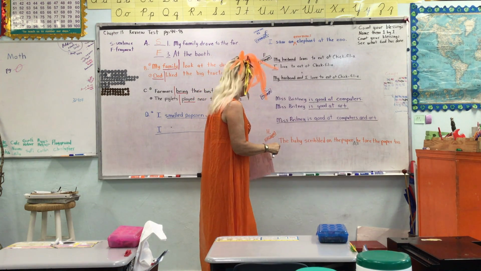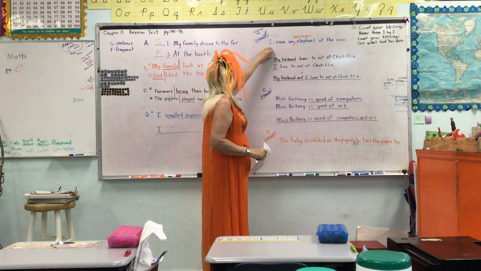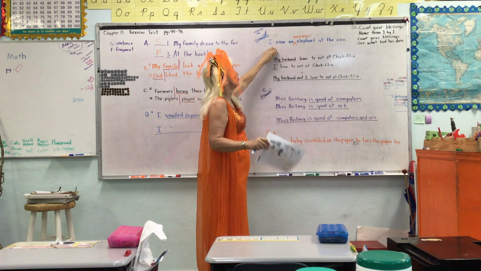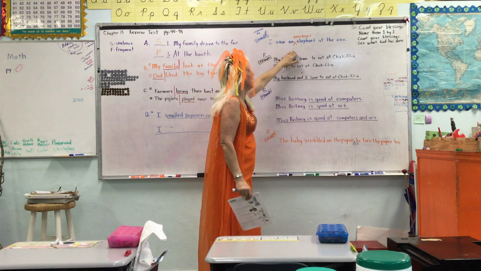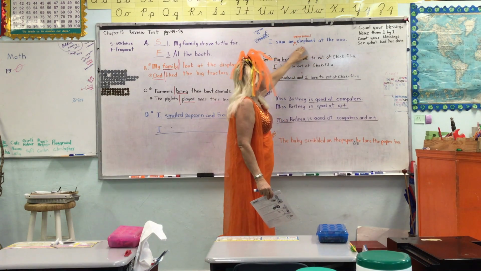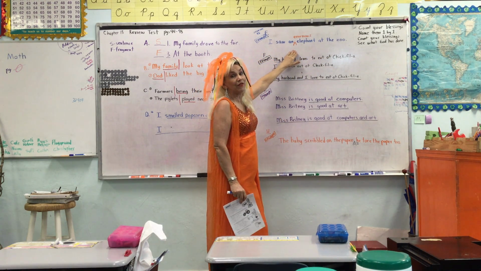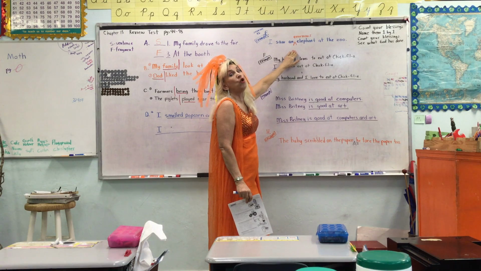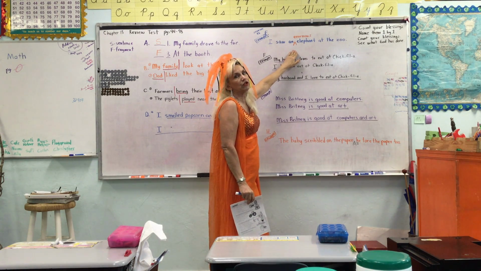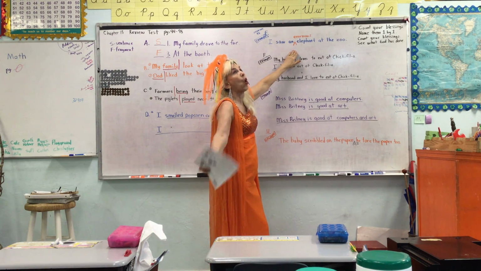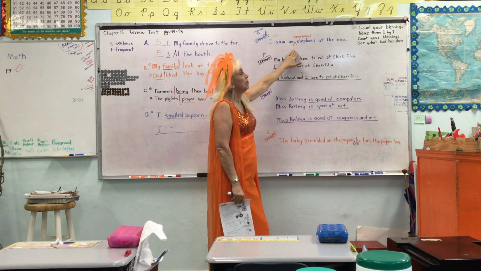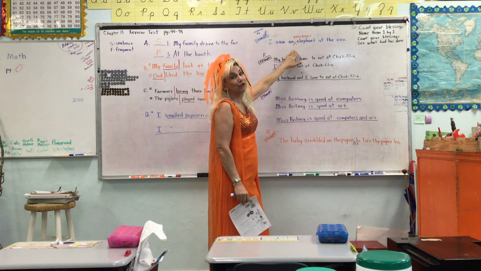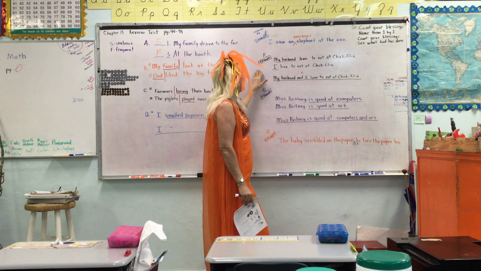Now, I did one here, but it is just an example. That is not in here, so do not write this. I saw an elephant at the zoo. So I put my caret in front of the elephant, and I saw an enormous elephant. Now, elephants are big, but this one was enormous. And so that's what I wrote down for mine. But you will have to decide what you think you should put in for the words that are underlined.